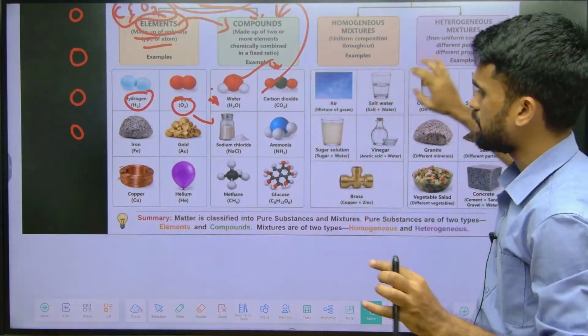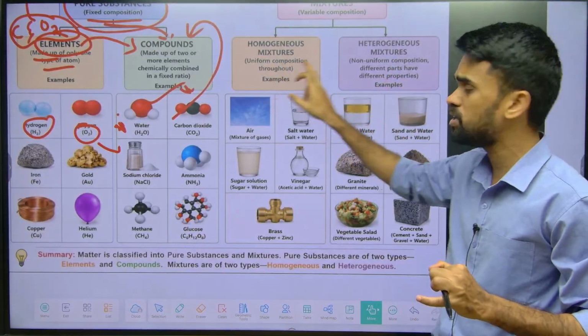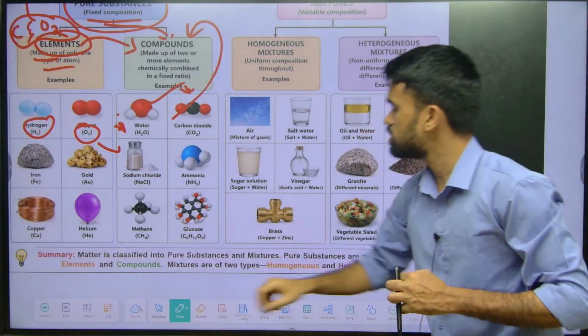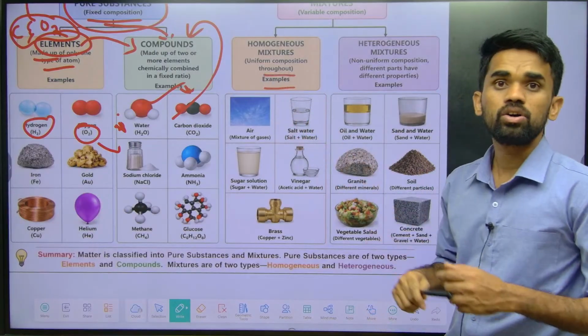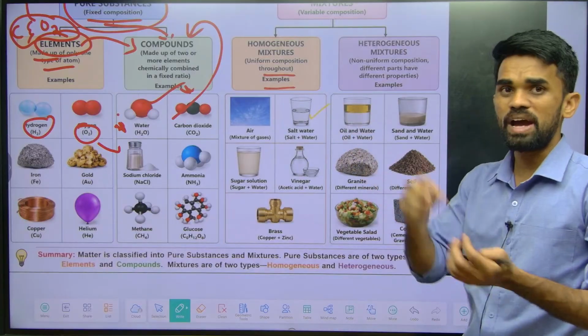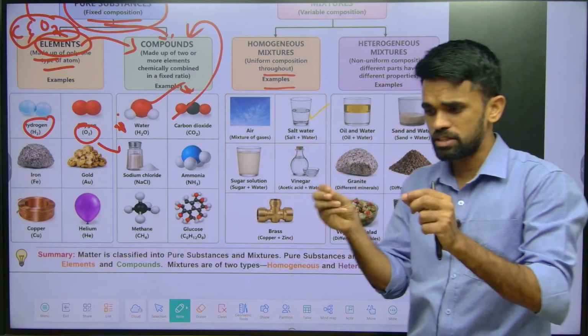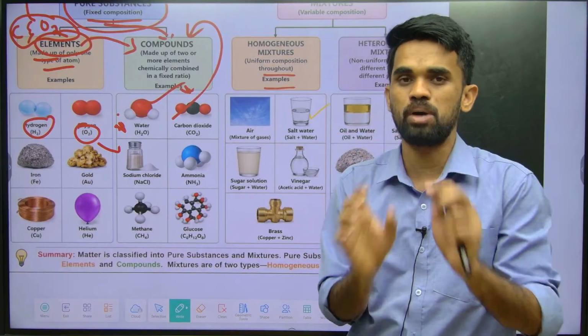Next, mixtures. I told you about homogeneous mixtures and heterogeneous mixtures. A homogeneous mixture has uniform composition throughout. What examples did I give you? Salt water. When you add salt to a glass of water, the salt dissolves completely and you see a uniform composition throughout.